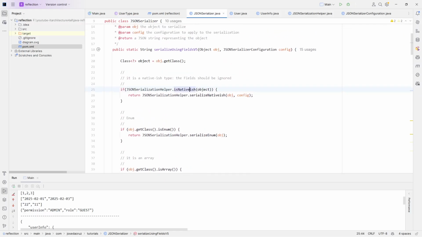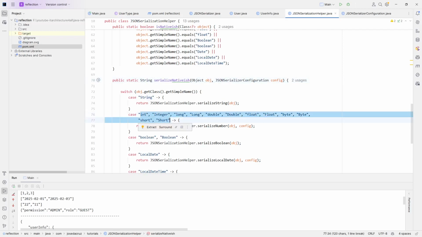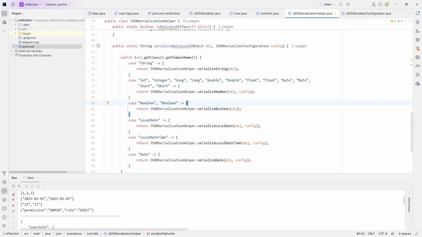For the native, we already saw it in the previous episodes. It's just a switch asking for the simple name of the object and checking if it's one of the real native data types of Java. If it's a boolean, a local date time, and date. These are examples of the things that I'm saying. It's local date. We don't want to serialize the local date. We just want to extract the value and format it with a specific formatter that we are taking from the config. It's explained in the previous episode how it works, but that's the only thing that we are doing.